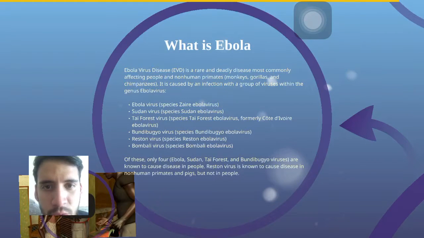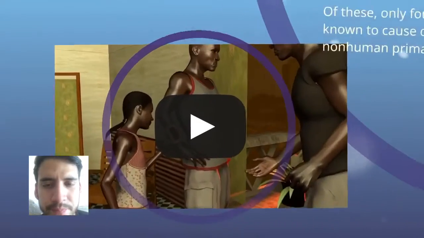people and non-human primates like monkeys, gorillas, and chimpanzees. It is caused by infection with a group of viruses within the genus Ebolavirus: Ebola virus, Sudan virus, Taï Forest virus, Bundibugyo virus, Reston virus, and Bombali virus. Of these, only Ebola, Sudan, Taï Forest, and Bundibugyo virus are known to cause disease in people.